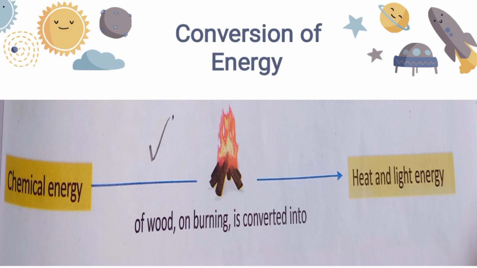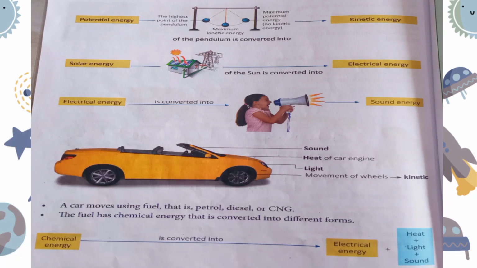Now let's discuss other examples as well. You can see the potential energy present inside the pendulum bob at rest, but when the pendulum starts moving, in which energy is it converting? Kinetic energy. Now next, solar energy. The solar energy we are converting with the help of solar cells into electrical energy. Next, electrical energy is converted into sound energy. How? When we are using loudspeakers, which use electrical energy to convert it into sound energy.